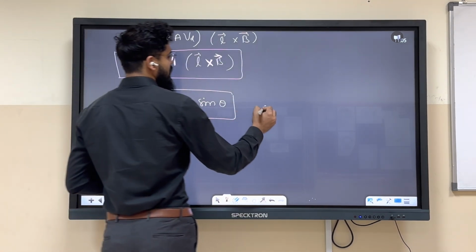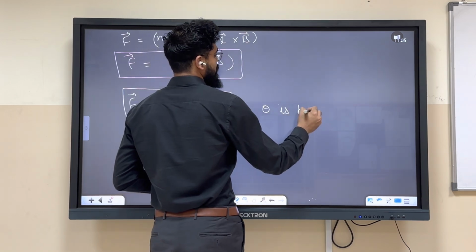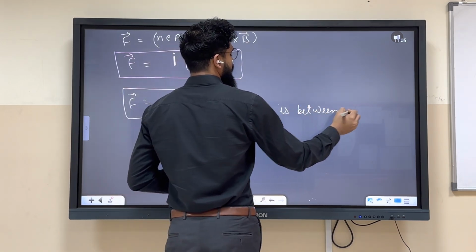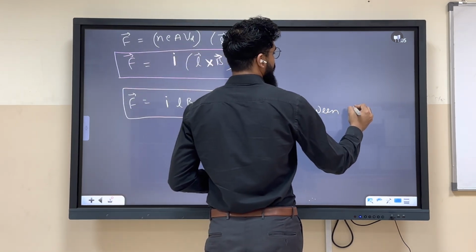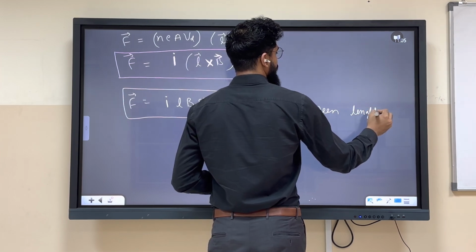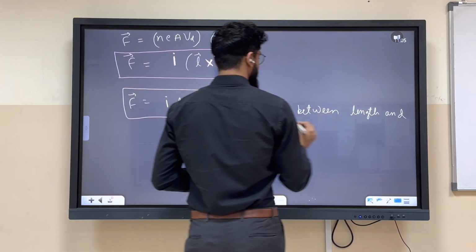Obviously theta is between length and magnetic field.